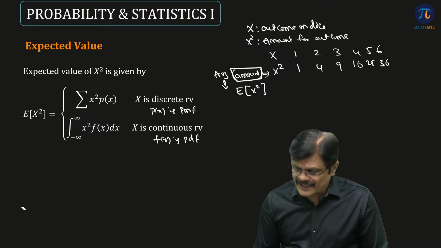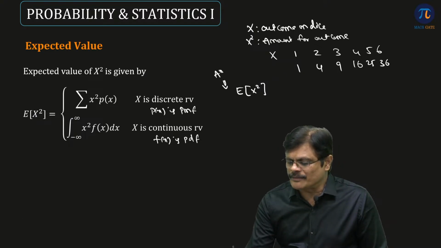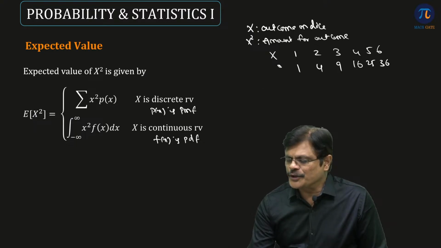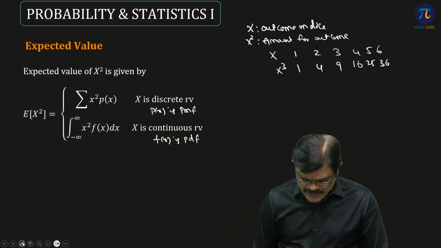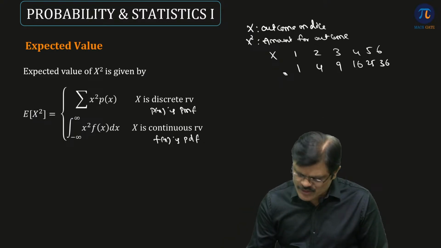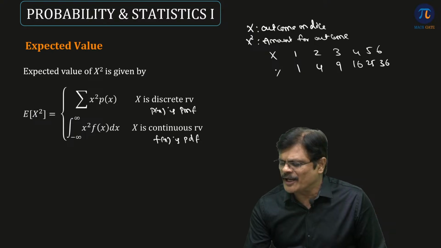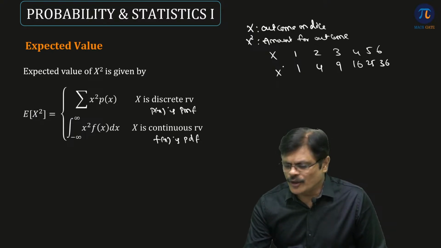Suppose your friend said you are going to get cube of the outcome. You are going to get cube of the outcome. In that case, what happens? You are finding expected value of x cube. So similarly, you can find expected value of x square, expected value of x cube, expected value of any power also you can find. Okay.